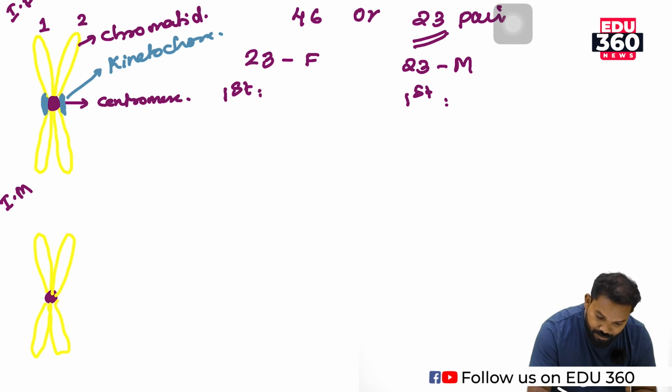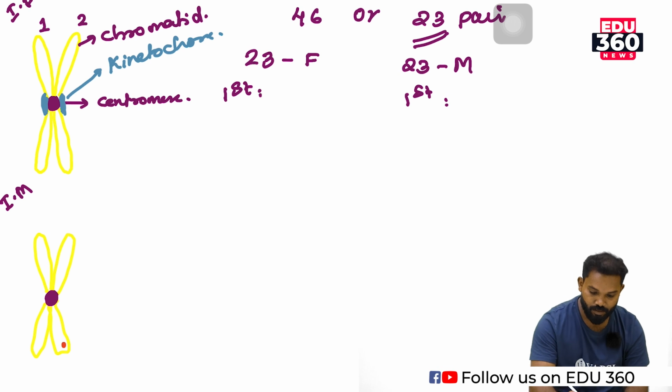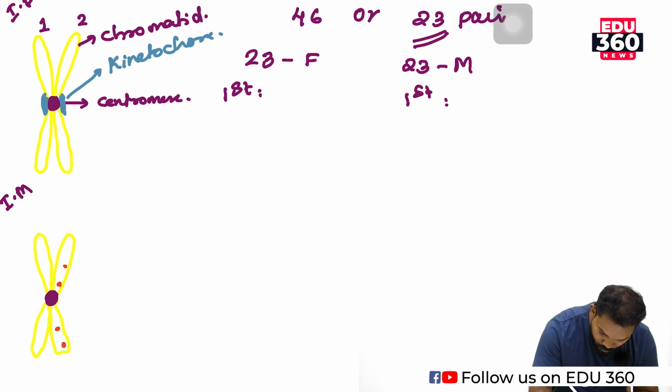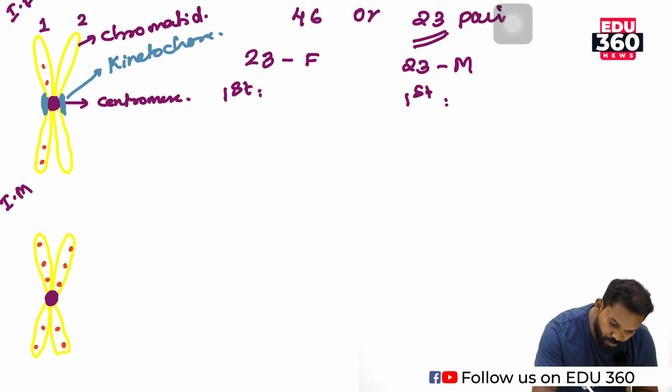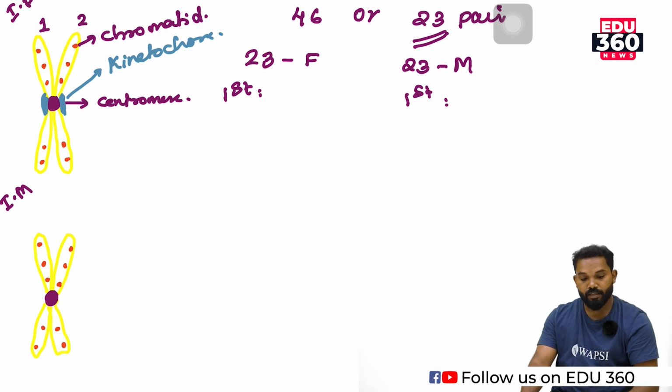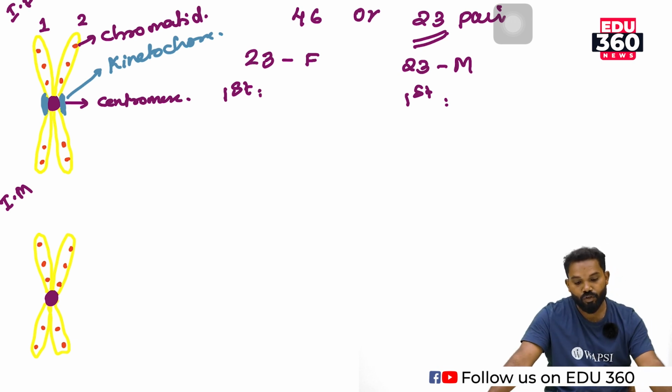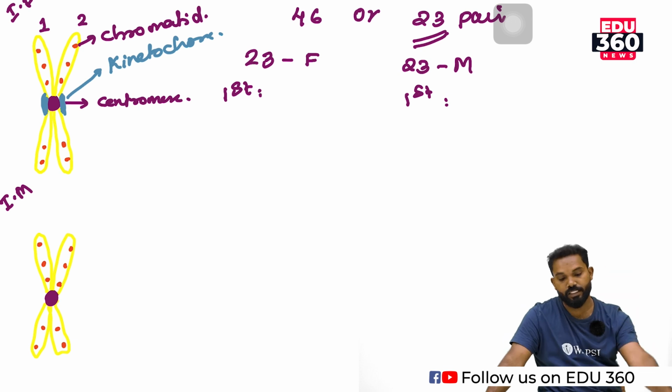This dot represents a gene. The first gene, second, third, fourth, fifth. This one first, second, third, fourth, fifth. Here also first, second, third, fourth, fifth. That means one chromatid of the chromosome contains 5 genes.